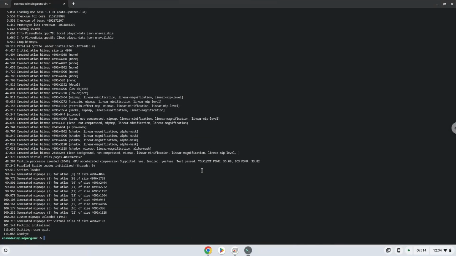Now we will create an application launcher for the game. Firstly, we will update the repositories of our Linux container.